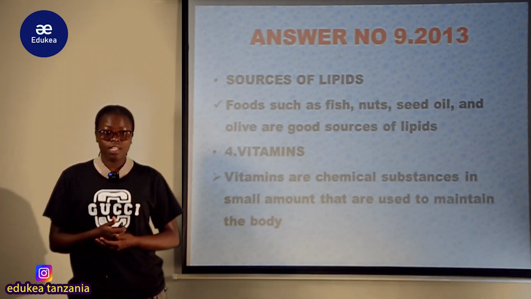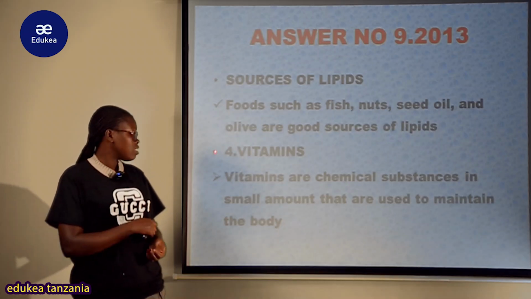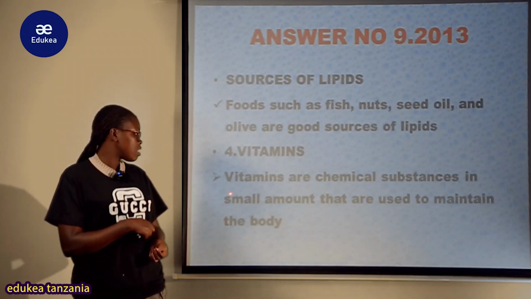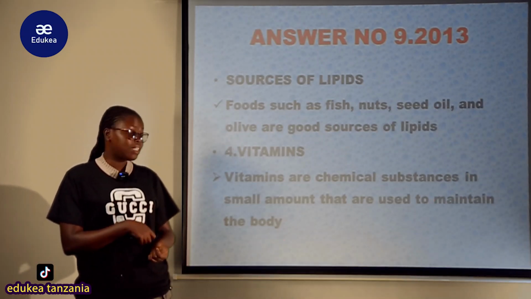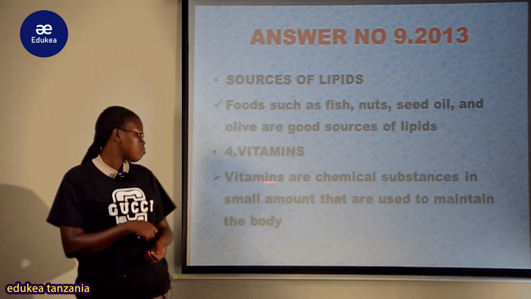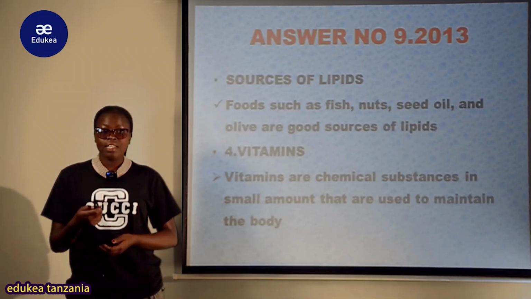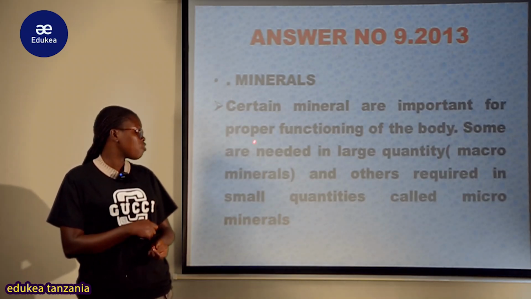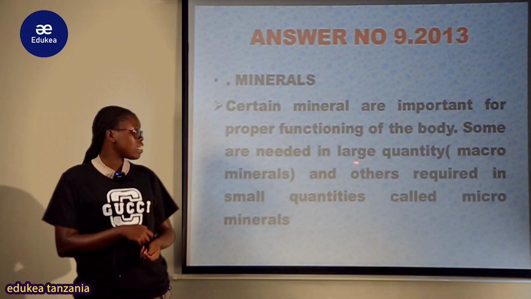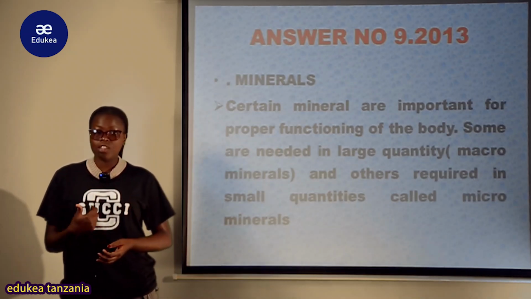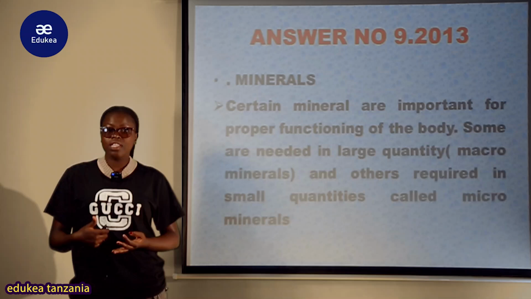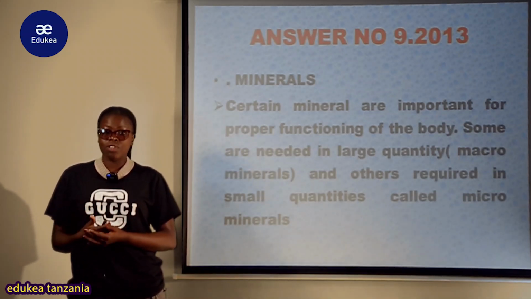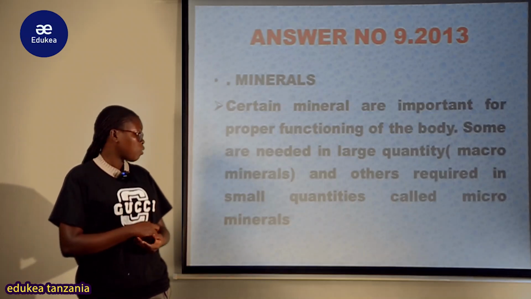Another component of the balanced diet is the vitamins. Madini. And vitamins are chemical substances in small amounts that are used to maintain the body. And certain minerals are important for proper functioning of the body, and some are needed in large quantity. For example, the minerals which are required in greatest quantity, we call them the macro minerals, and the ones which are required just in the smallest quantity are called the micro minerals.